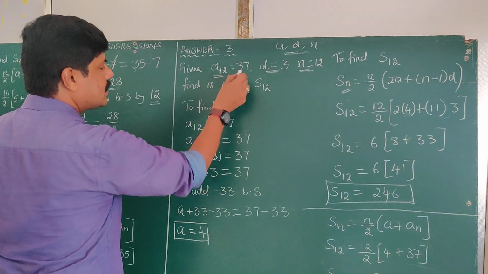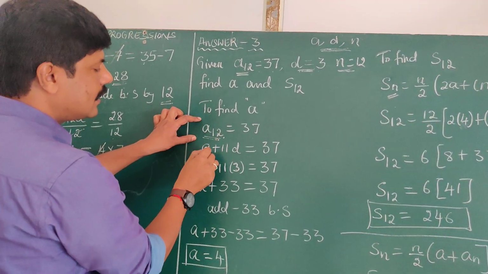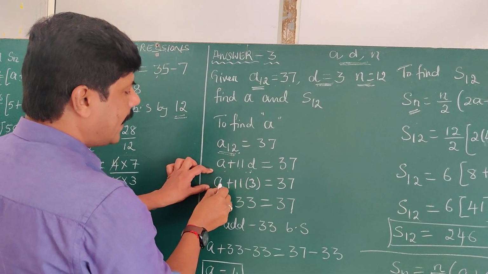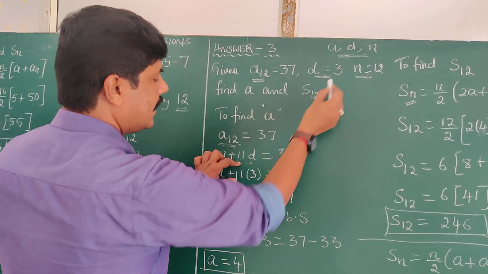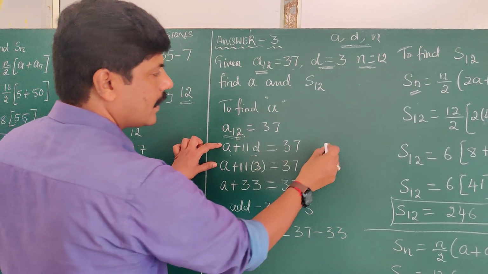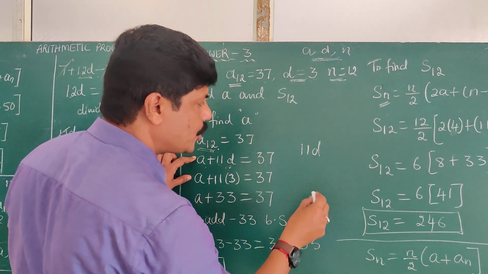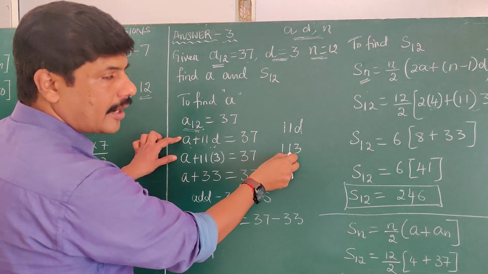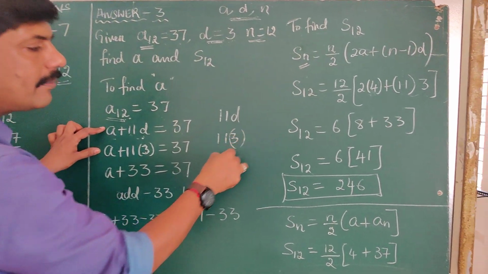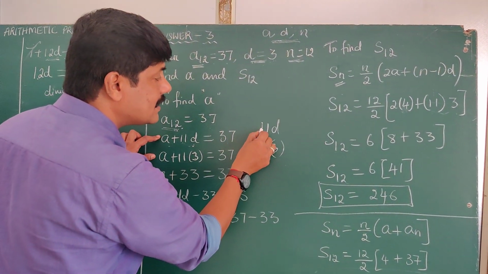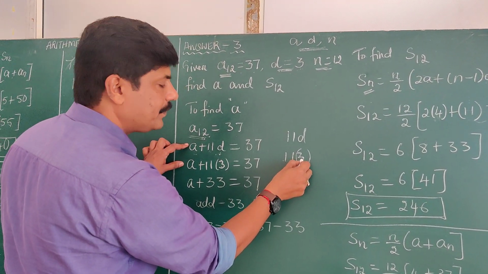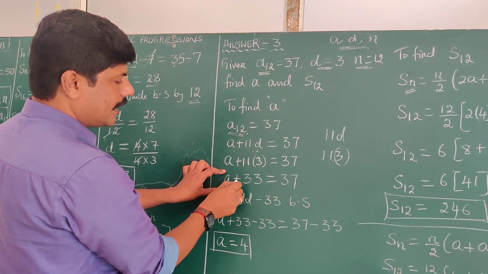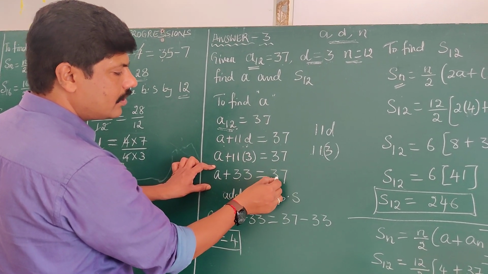Now see here, A12 is equal to 37. A12 means A plus 11D is equal to what is there? 37. A plus 11, what is D? D is 3. Substitute here. This is 11D. Don't substitute in this way, 11 and in place of D, 3, because it becomes 113. This is a wrong way of substitution. You have to maintain one bracket. Why do you need to maintain one bracket? Because it is 11 times D. Therefore 11 times 3. A plus 11 into 3 is equal to 37. A plus 11 times 3, which is 33, is equal to 37.